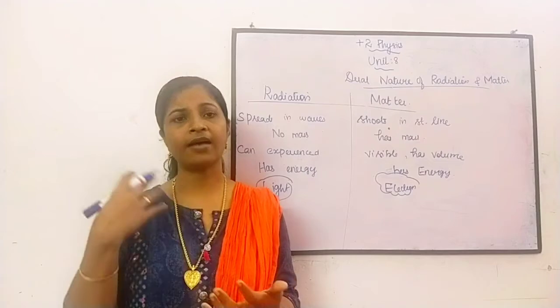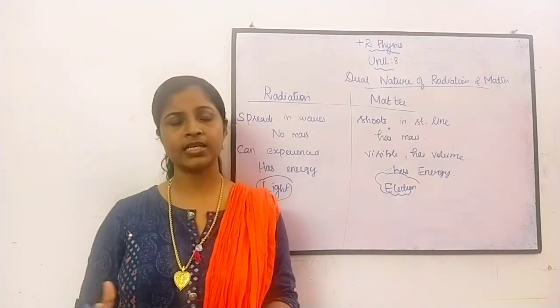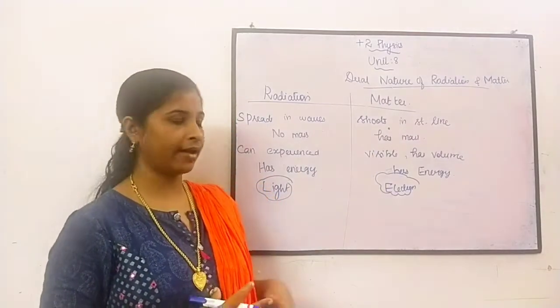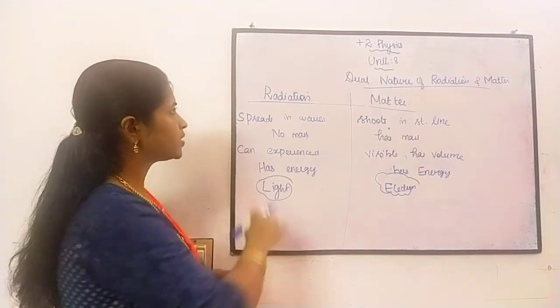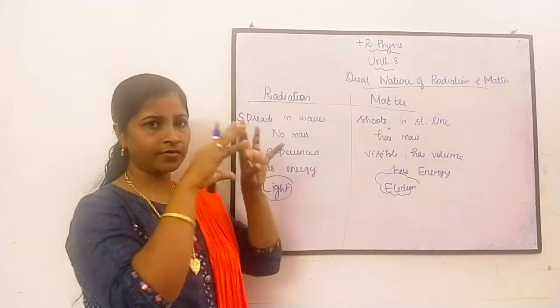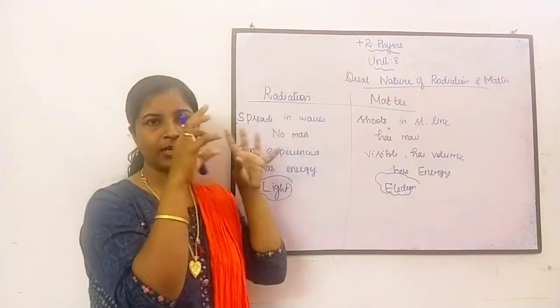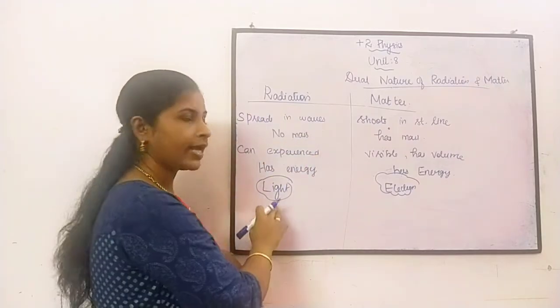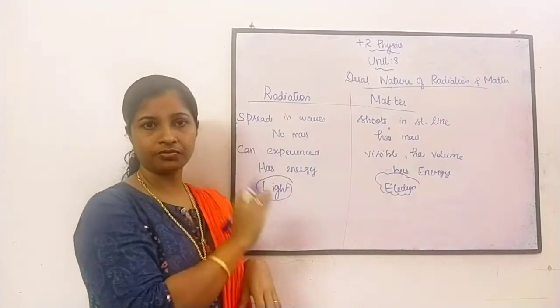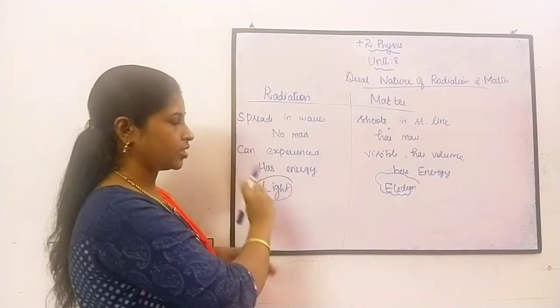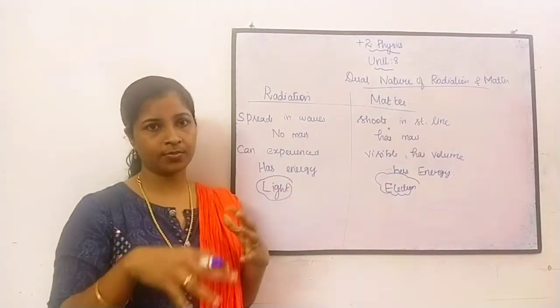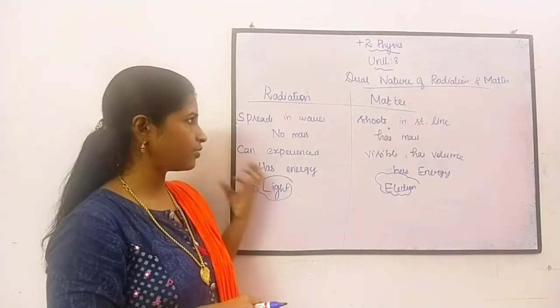Okay, it will have momentum, energy, kinetic energy, everything. Then the representative of radiation, how do we represent radiation? As light. So light is the representation of this radiation. Using this we are studying such a property. Okay, this is the representation of radiation.